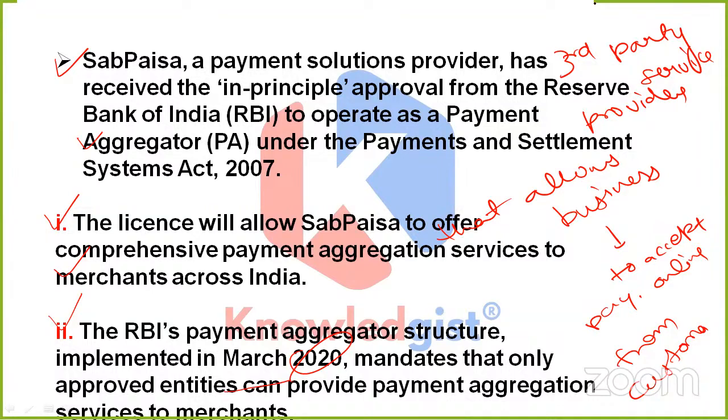Friends, they provide a single interface for businesses to accept payments from various channels like credit cards, debit cards, e-wallets, bank transfers, mandates, etc. So you can say that a payment aggregator basically acts as a middleman between the business and the financial institution, which removes the need for businesses to partner with multiple banks and NBFCs. So that's all what we mean by payment aggregators.